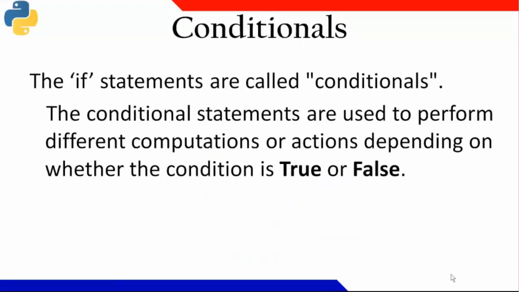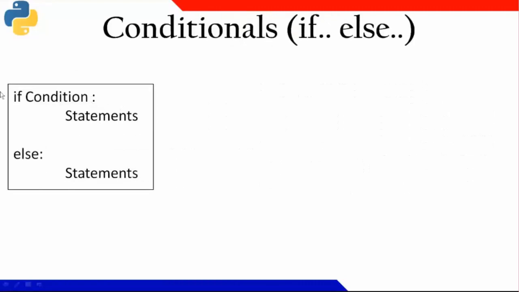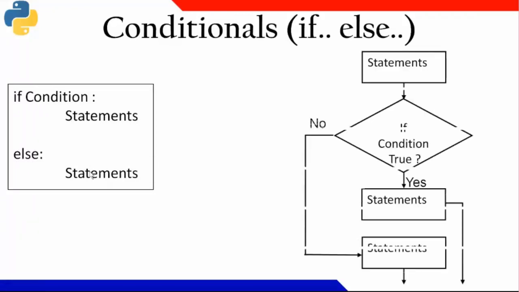Now, basically, a conditional statement returns a true or false condition, and it will start with the if statement. The construct is like this: if condition, then a statement, then else, then a few statements. The flow chart goes like this. If the condition is true, it will follow one particular path, and if the condition is false, it will follow another path.